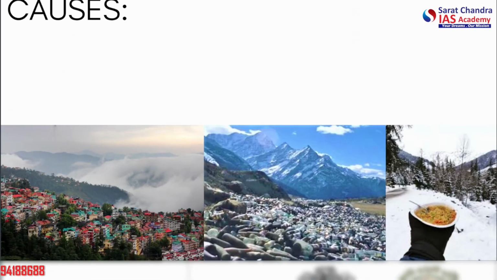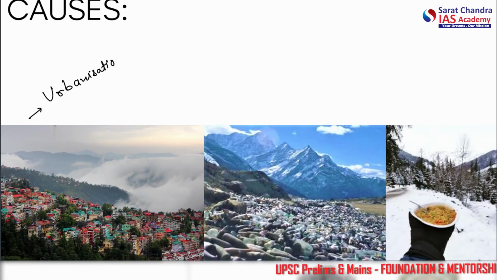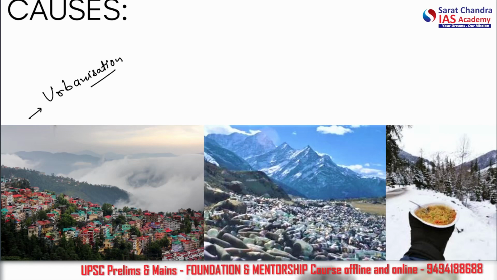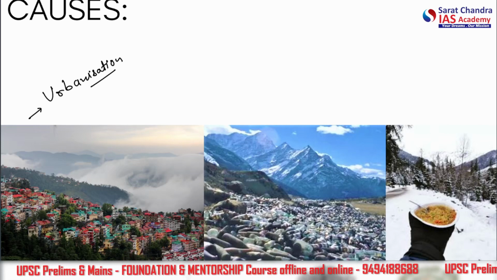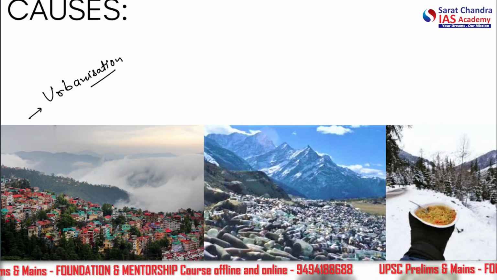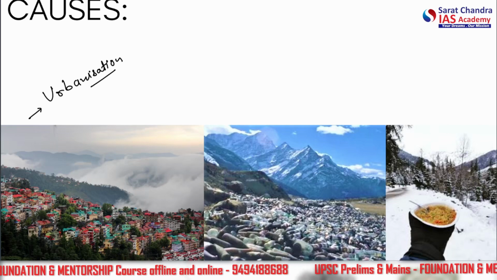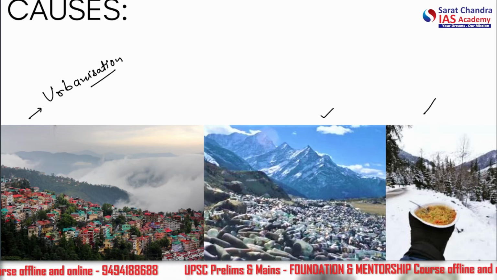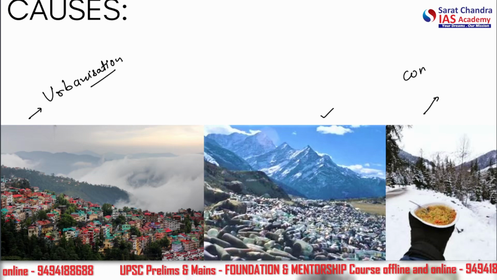Now let us talk about the causes. So the first cause is, of course, rapid and unplanned urbanization. This is a debatable topic, whether we need to urbanize these mountains or not, and it is a very separate topic. The second thing is that changing production and consumption patterns are responsible for the plastic waste crisis in the Indian Himalayan region. So this is the plastic waste crisis you can see here, and this is the changing consumption pattern.